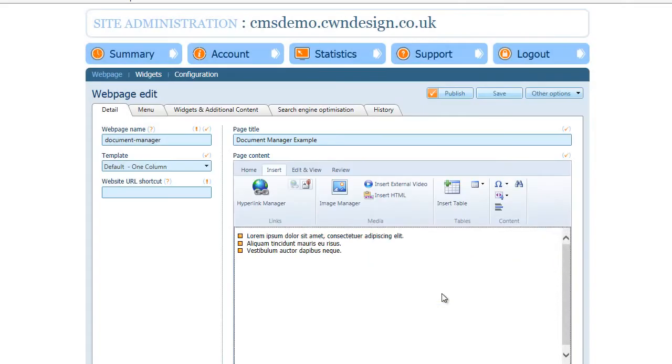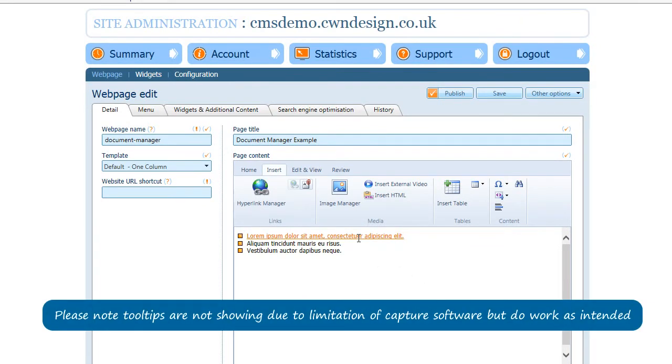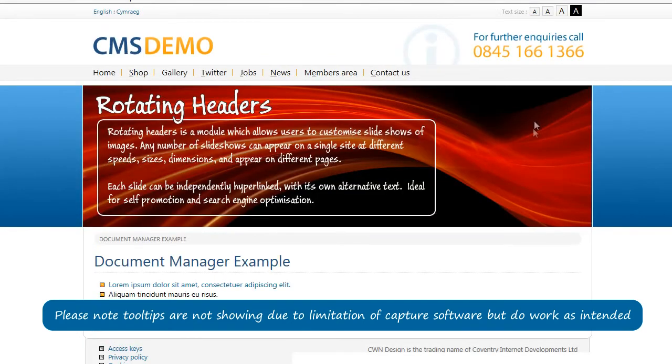Choosing insert, we'll see that now our link has become active, and if I hover over it, our extra information tooltip has popped up in place. I want to make sure that that's working on the website correctly before I publish it, so I'm going to save it, then choose preview, and check that everything is working accordingly.